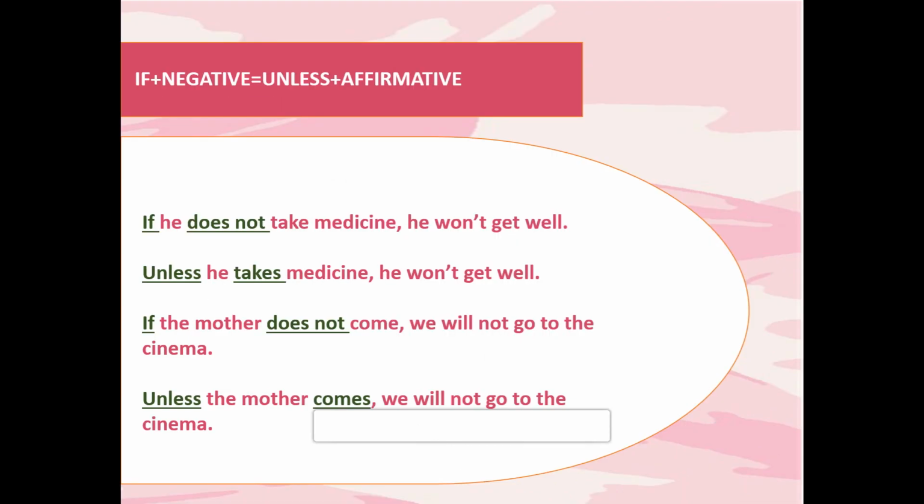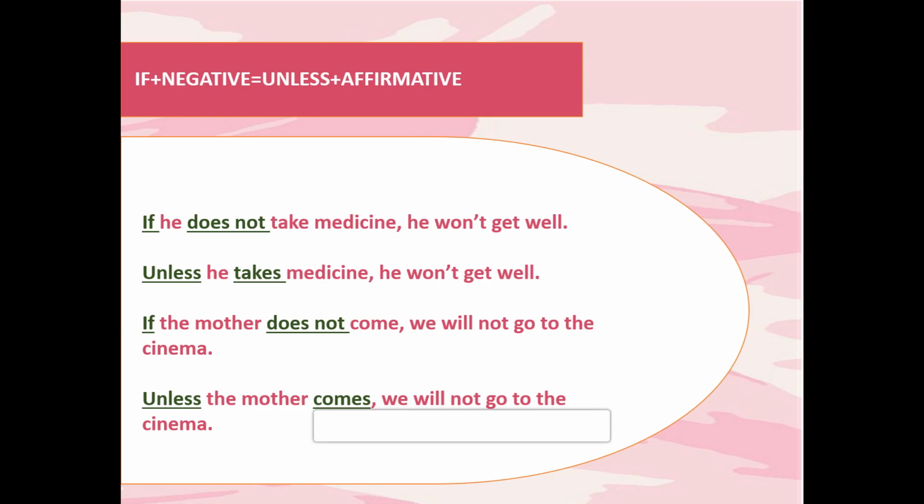The first word is unless. Unless means if not. That is what is given in the title too. If plus negative is equal to unless plus affirmative, which means after writing unless we don't use not or any negative words. That you need to remember. Now just look at the examples.